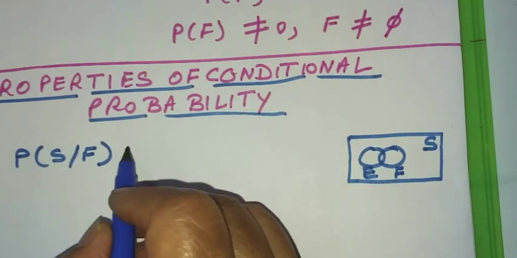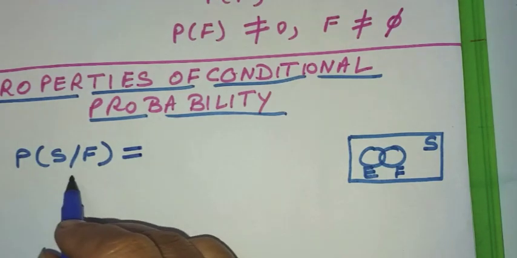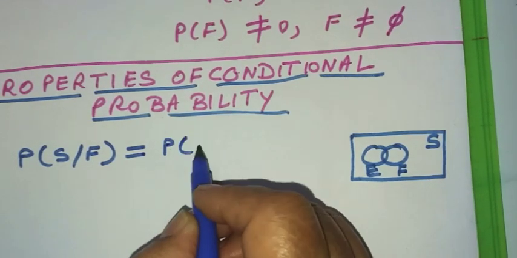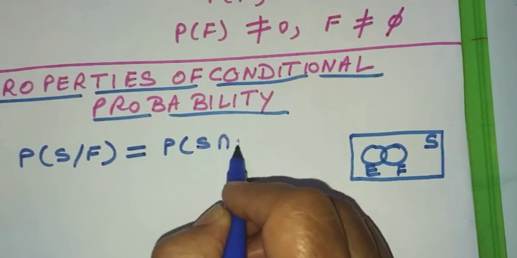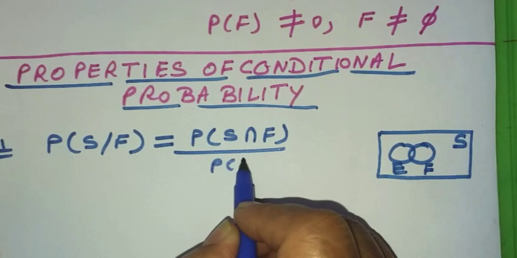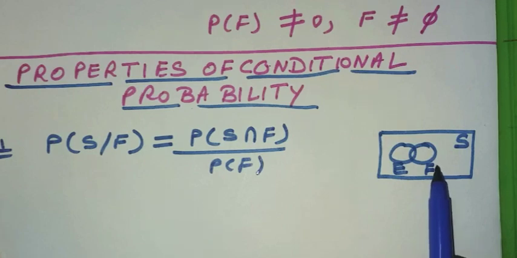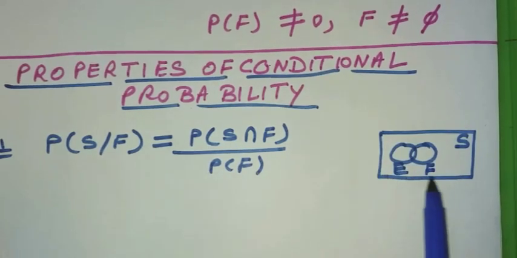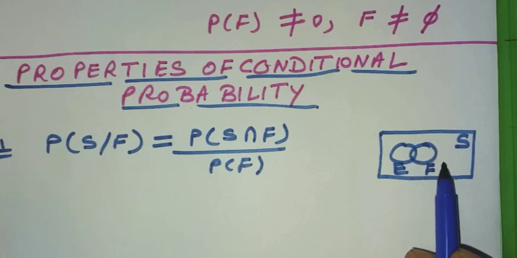So now if you go by the definition of conditional probability, this should be equal to probability of S intersection F divided by probability of F. Now look at this figure where S denotes the whole rectangle and F is any set contained in S.